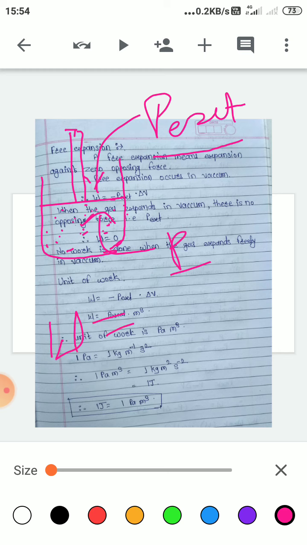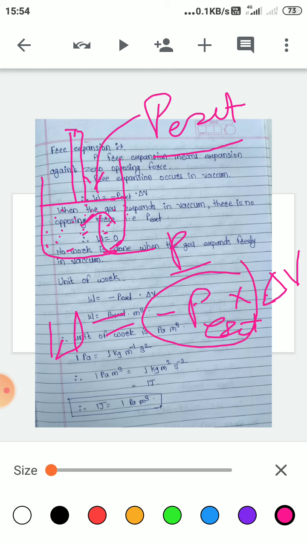The work done, W is equal to minus P external into delta V. And this P external came from the formula: pressure is equal to force upon area, that is, pressure is the force per unit area.